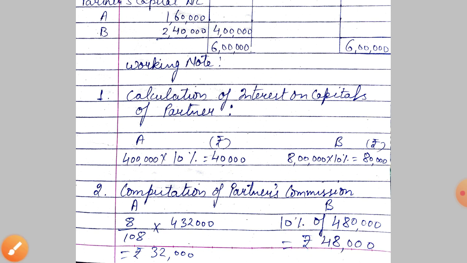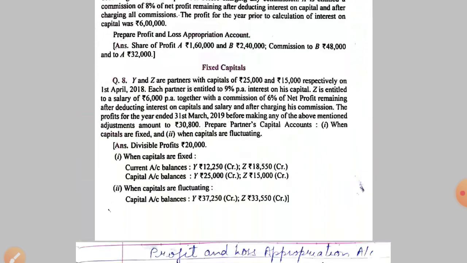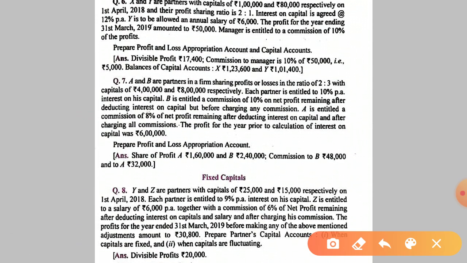Now for A's capital, what was mentioned, I'll just show you. For A it is mentioned is entitled to commission of 8% after deducting. This concept I have told you in class 11th. After deducting interest on capital and after charging all commission. That means how we have calculated the amount.